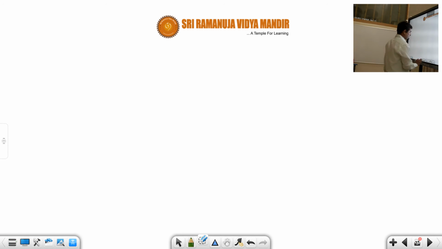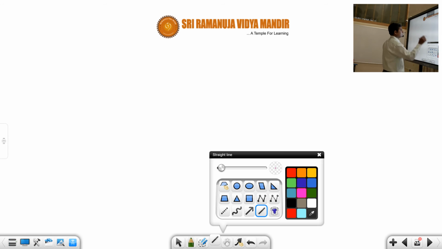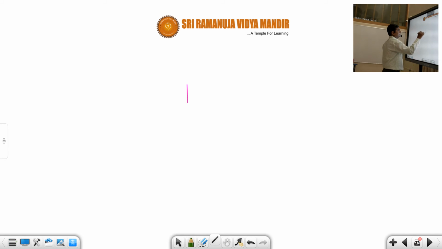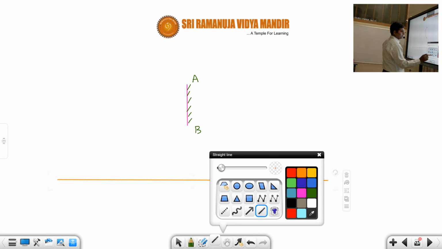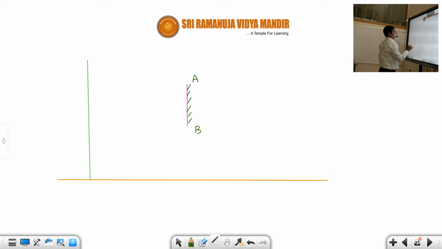Now let us see, students. For example, suppose there is a mirror, like this. This is the mirror of some length AB, that is what we have to calculate. And in front of the mirror, this is the ground, and on the ground there is a man standing like this.